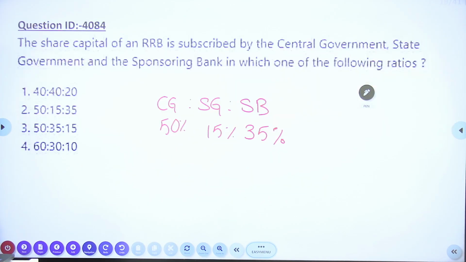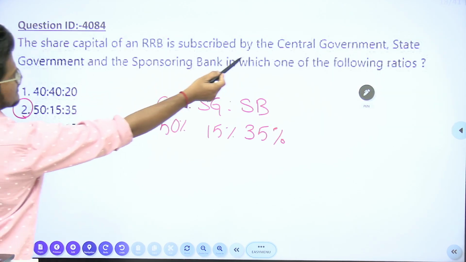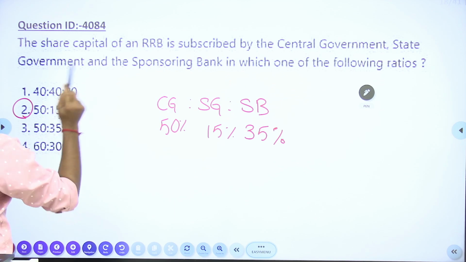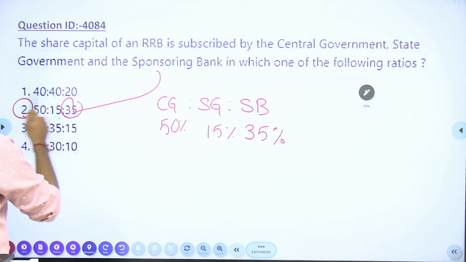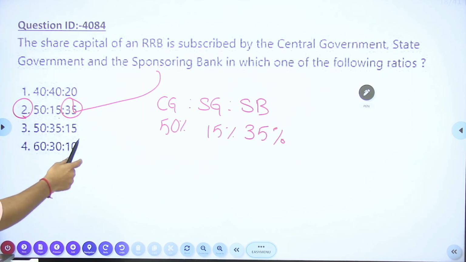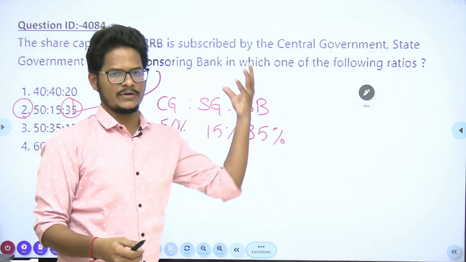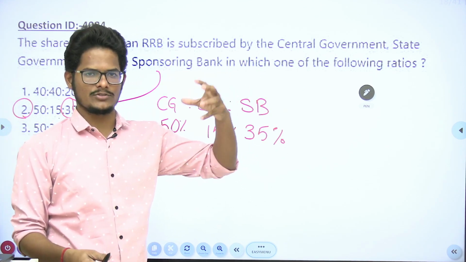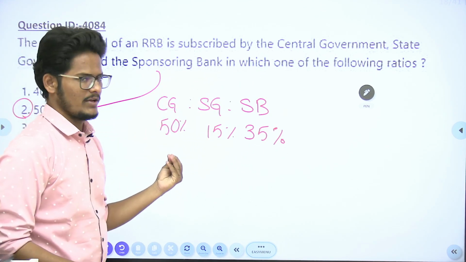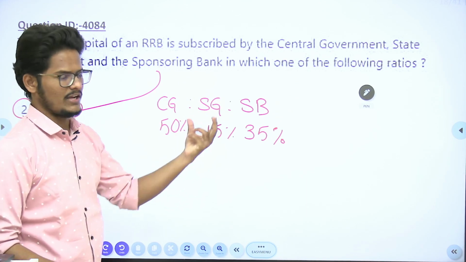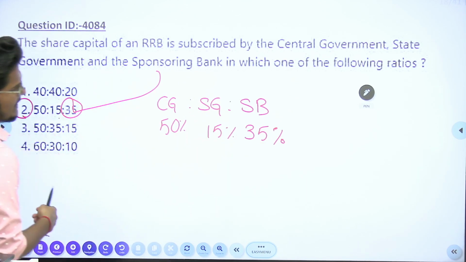So here, if you look, option number B is the given answer. Central government 50, state government 15, sponsor bank 35. So in this ratio, investment into this particular regional rural bank has to be made: by the central government 50% of investment, by the state 15%, and the sponsor bank 35%.